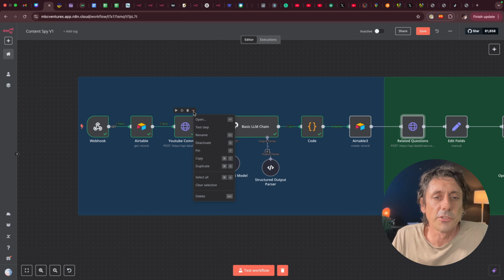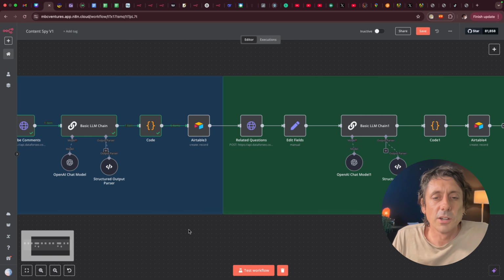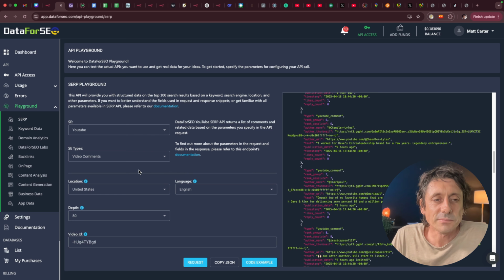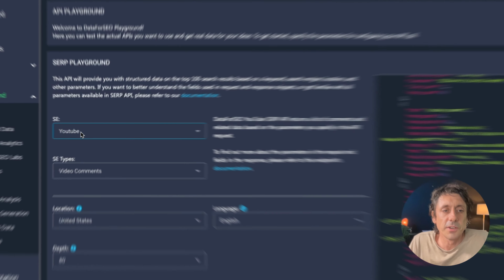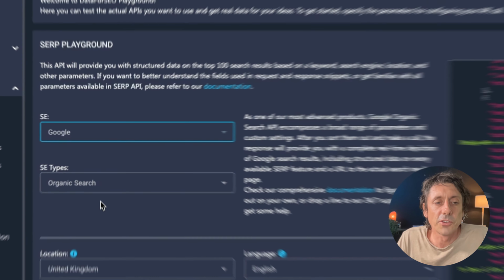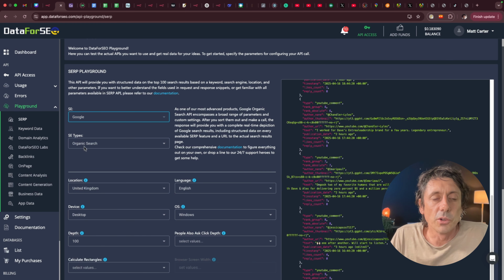And in order to create another module here for DataForSEO, just get your previous one here and click these three dots and go duplicate. Just duplicate it. And then over here, all you got to do is change the endpoint. So if we go back to DataForSEO, all we're doing is changing this endpoint. Instead of it going to YouTube, we're going to change it to Google. And we're going to leave it like that. And it's this result here, Google Organic.